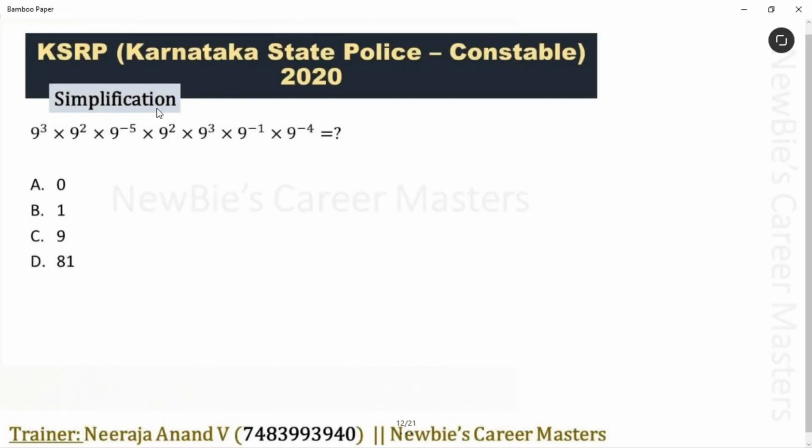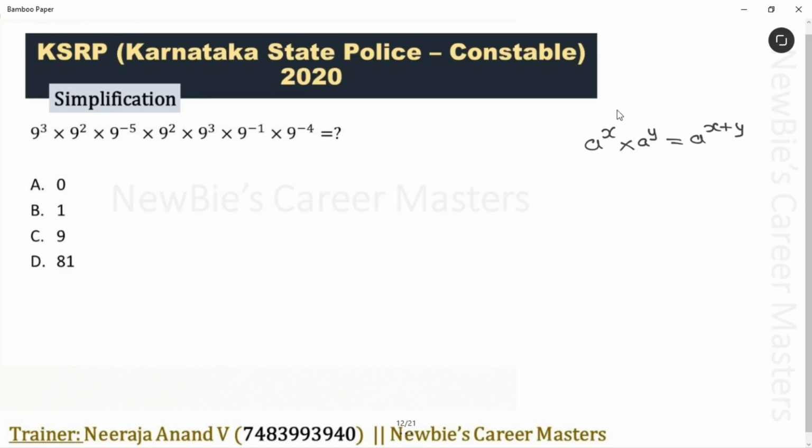Newbies, next question is from simplification, surds and indices topic. See the question. 9 power 3 into 9 power 2 into 9 power minus 5 into 9 power 2 into 9 power 3 into 9 power minus 1 into 9 power minus 4. Let me take an expression. A power x into a power y is equal to a power x plus y.